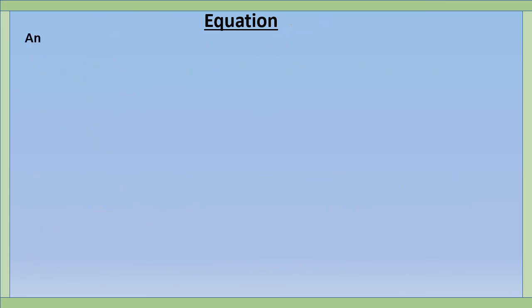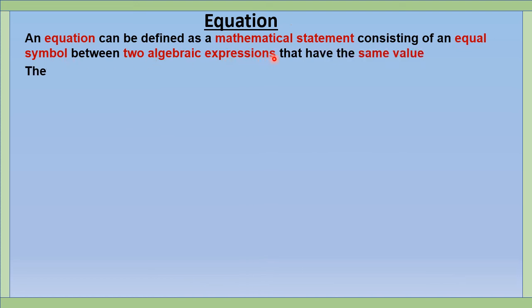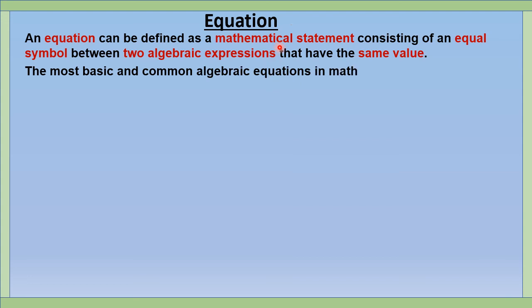Equation. An equation can be defined as a mathematical statement consisting of an equal symbol between two algebraic expressions that have the same value. The most basic and common algebraic equations in math consist of one or more variables.